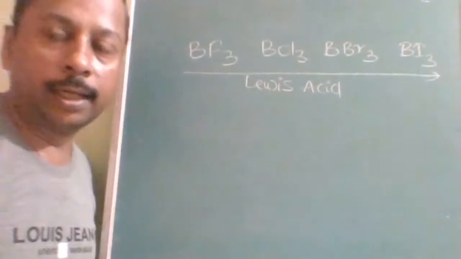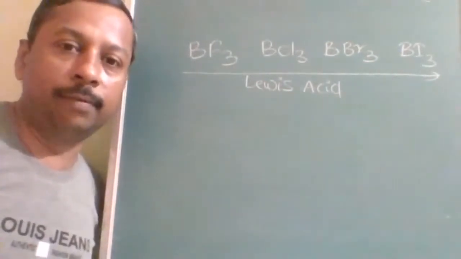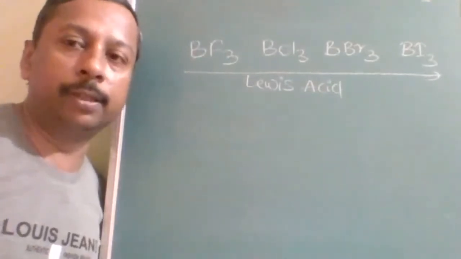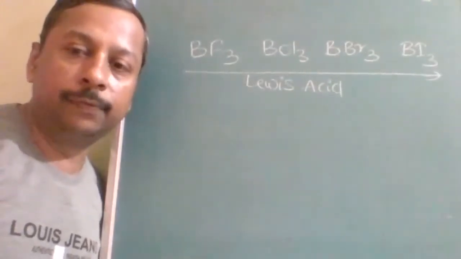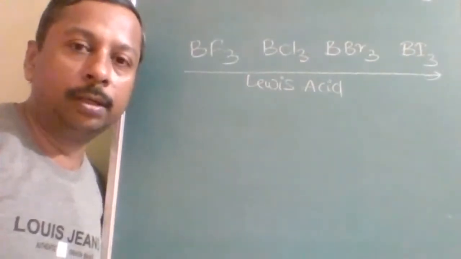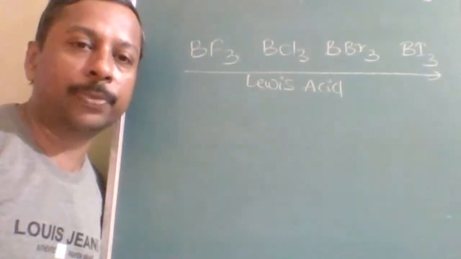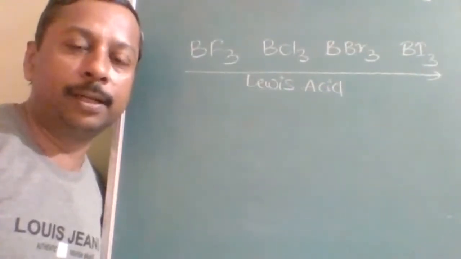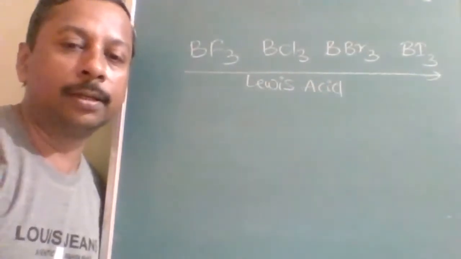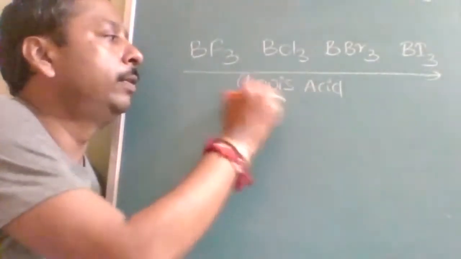In ionic equilibrium, I have covered the types of Lewis acid: all molecules with electron deficient centers are considered Lewis acids. Now in BF3, BCl3, BBr3, BI3, what is expected and what is actual? Who can tell? All are Lewis acids only.